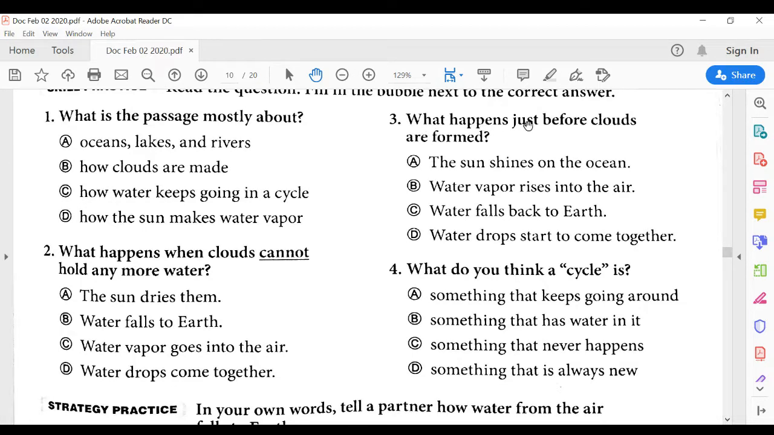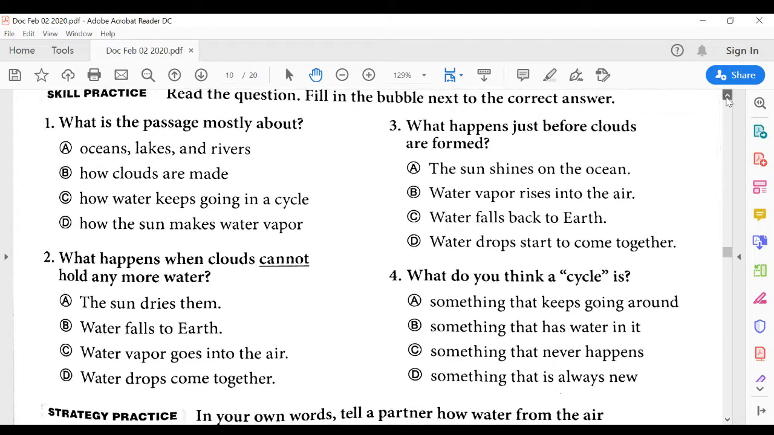Number 3, what happens just before clouds are formed? A, the sun shines on the ocean. B, water vapor rises into the air. C, water falls back to earth. Or D, water droplets start to come together. So it says what happens just before clouds are formed.